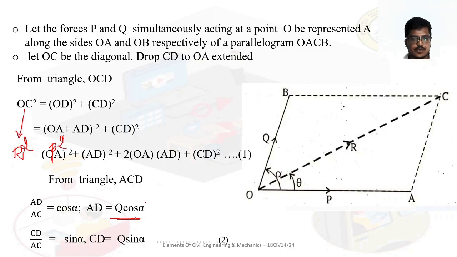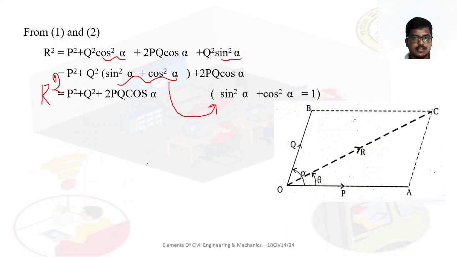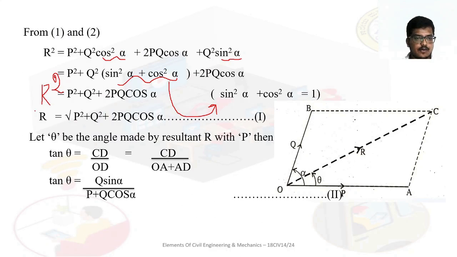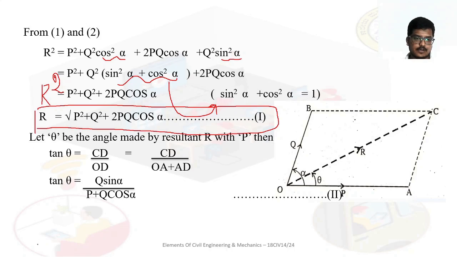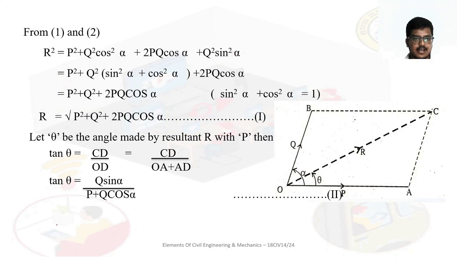AD means Q cos alpha, and CD means Q sin alpha, so we get Q square cos square alpha plus Q square sin square alpha. Just substituting, I'll get these values. Then we are getting the value of R. What is that? R is equal to square root of P square plus Q square plus 2PQ cos alpha. This is the value of the resultant R.